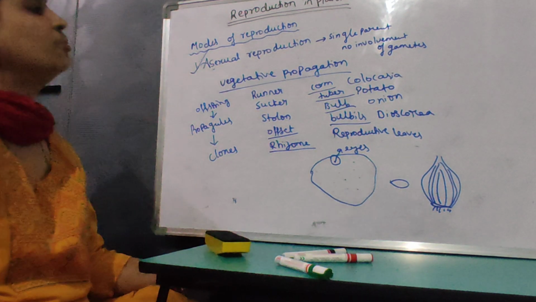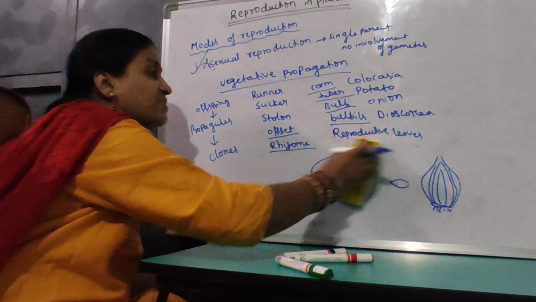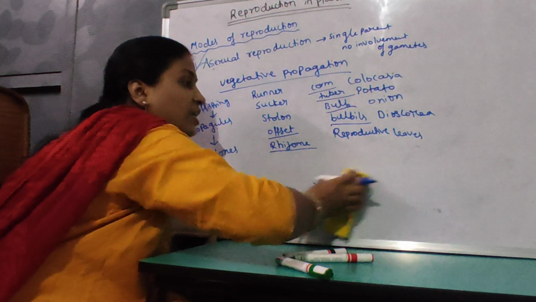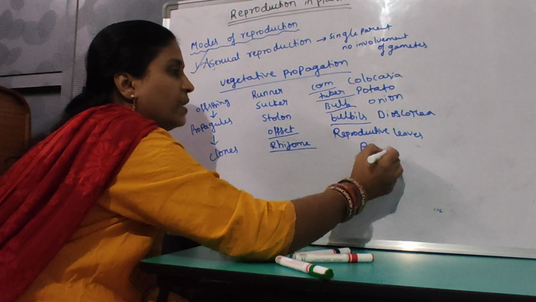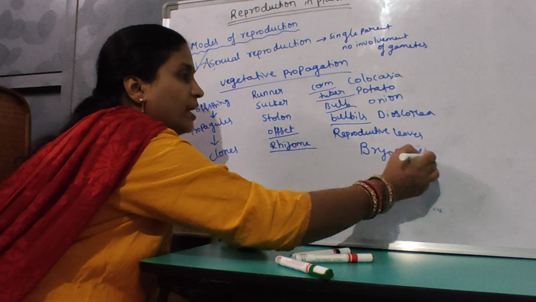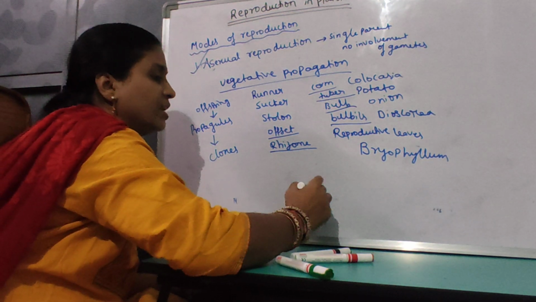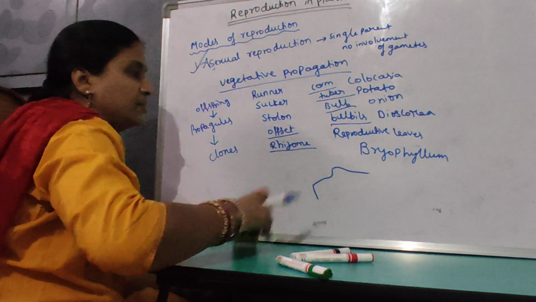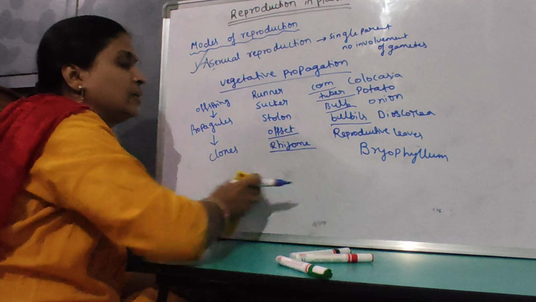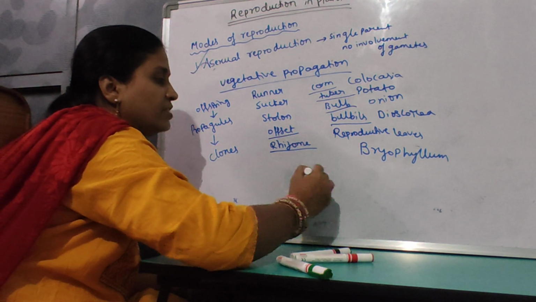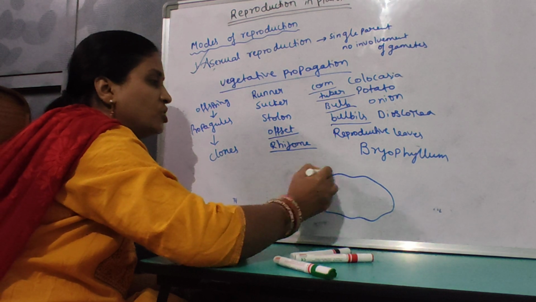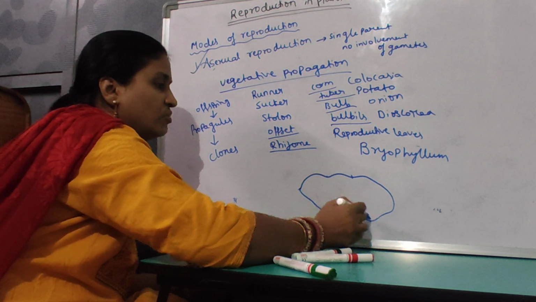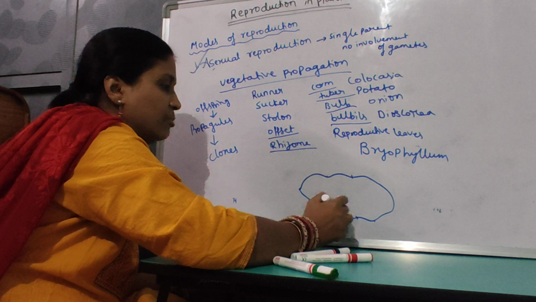Okay, bulbils. Reproductive leaves, a very good example is Bryophyllum. In Bryophyllum, the leaf is present like this. At the notches of the leaf margin, the buds are present.